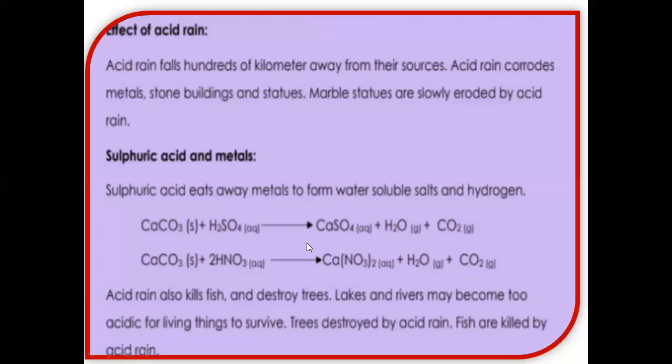and washed out with rainwater. Acid rain also kills fish and destroys trees. Lakes and rivers may become too acidic for living things to survive. Definitely, marine life cannot survive in that acidic water, and this acidic water in turn causes the death of marine life. Trees are also destroyed by acid rain, and fishes are killed by acid rain.